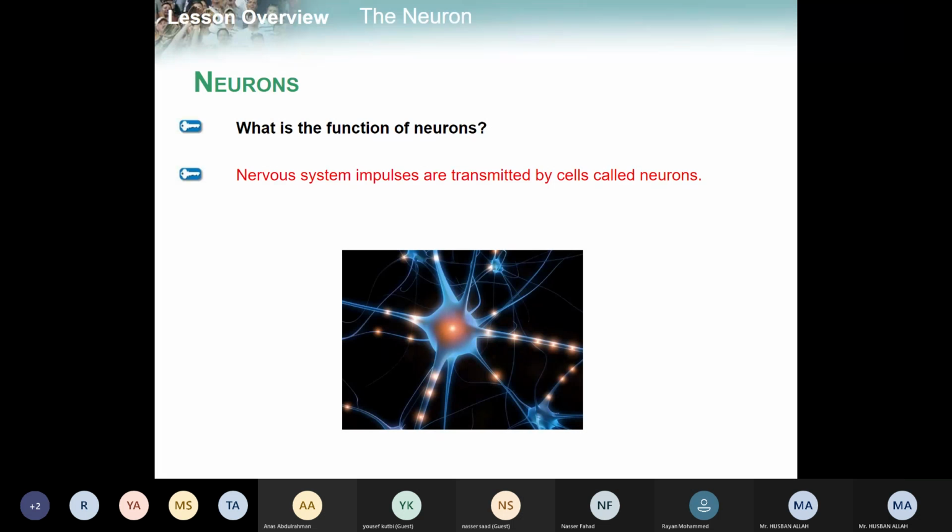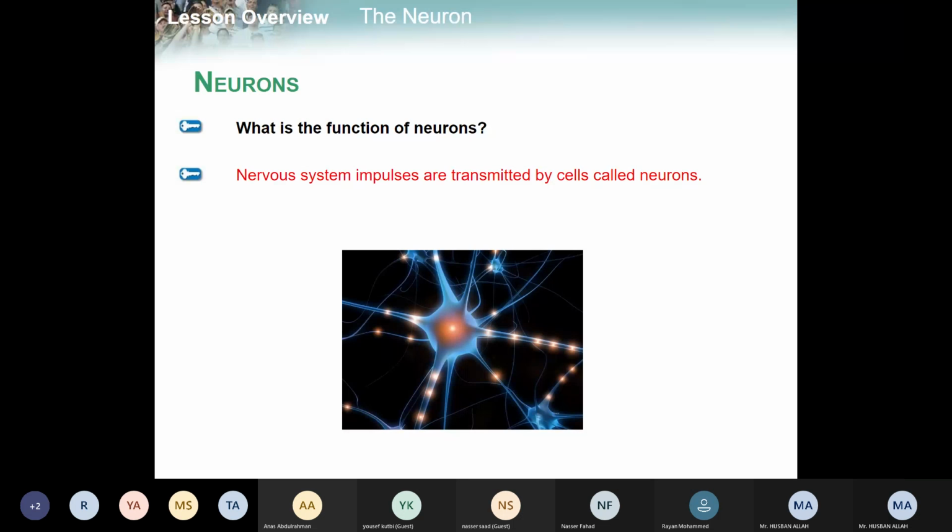Okay, what is the function of neuron? The first point which we are going to discuss about the neuron. Now, if I ask what is neuron, can anyone define it? What is neuron? Neuron is a unit of the nervous system. Nervous system impulses are transmitted by the cell called neuron.